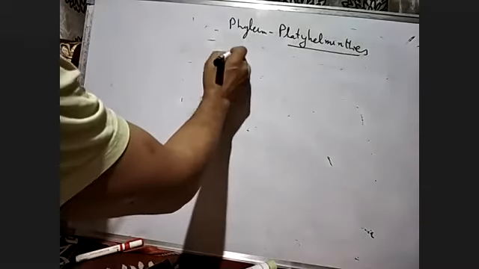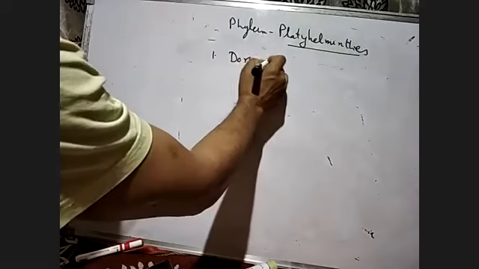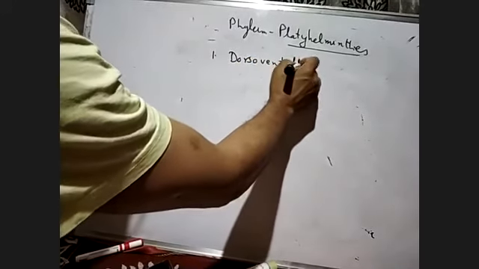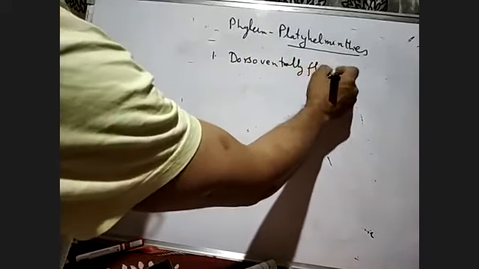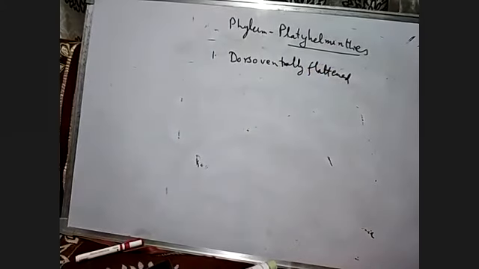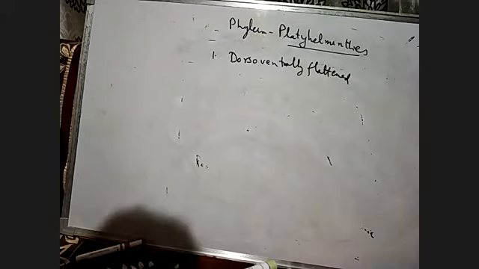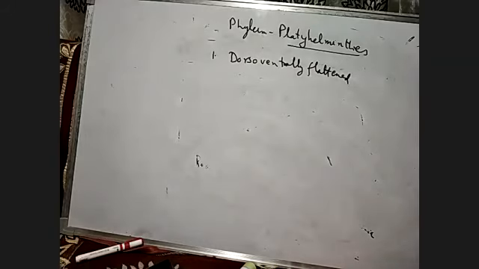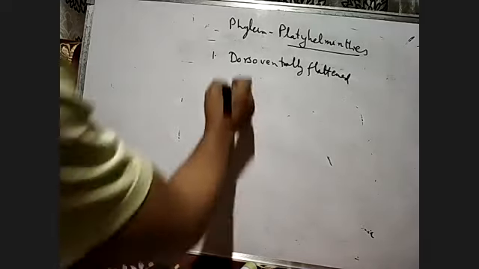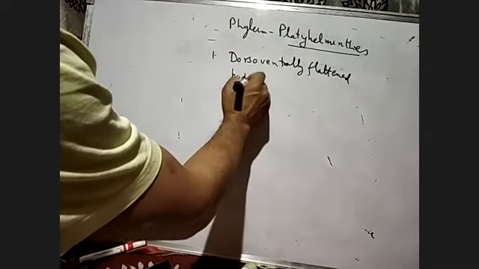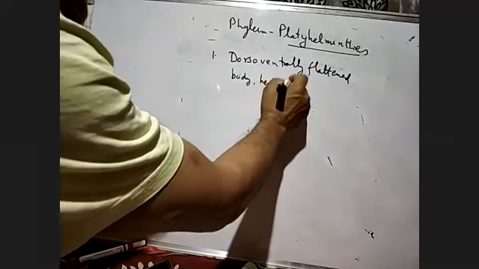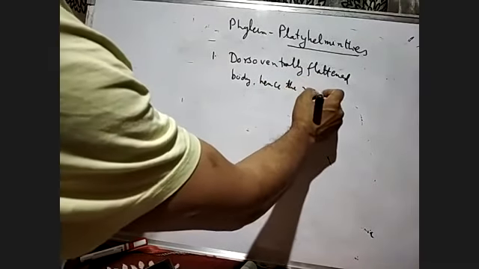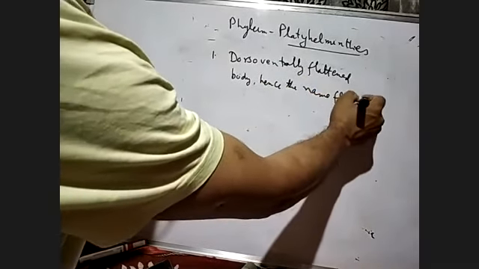Number 1, they are dorso-ventrally flattened. So we don't go here to the habitat, sorry, they don't require a habitat because they are parasites. They live inside the body of the host. So the habitat is inside the body of the host. You can well understand that they have a dorso-ventrally flattened body, hence the name flatworm.